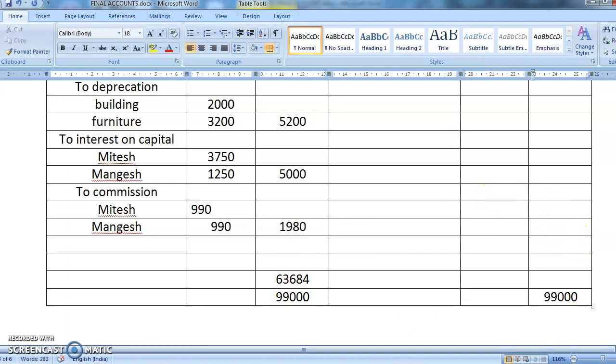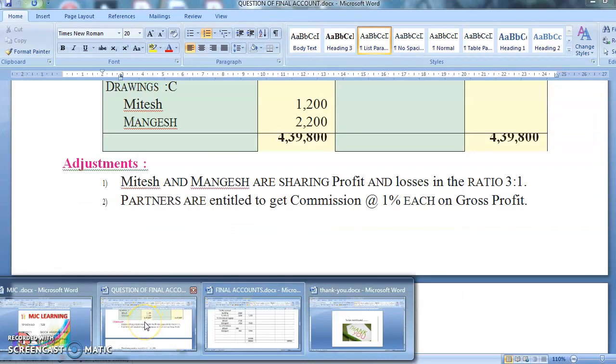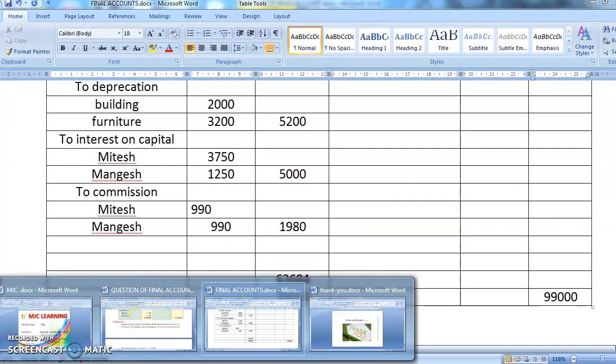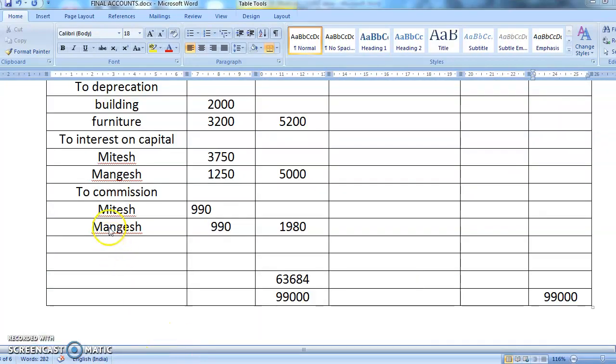Now the profit sharing ratio was already given to you. Am I correct? What was the profit sharing ratio? The profit sharing ratio was 3:1. This profit belongs to both the partners, so you will write here "to capital account." Mangesh will get one part and Mitesh will get three parts.